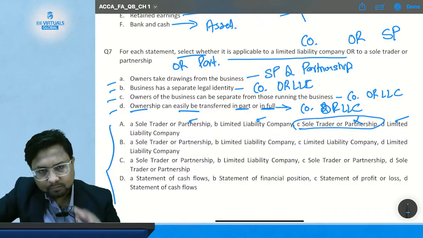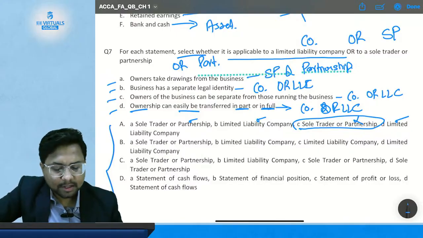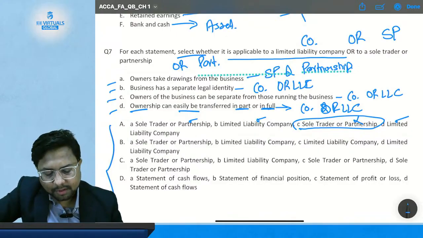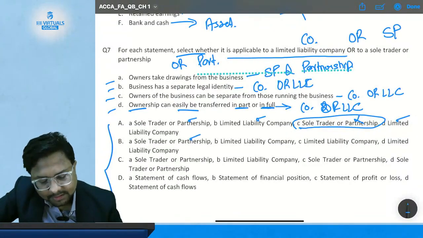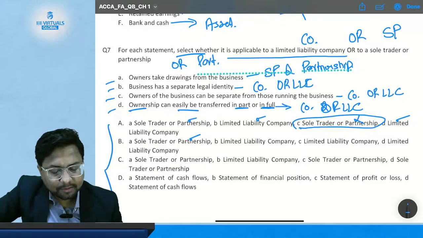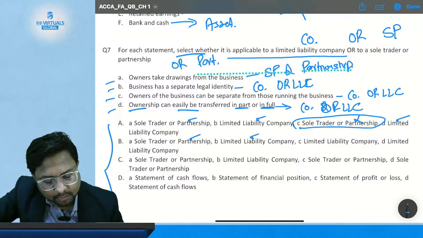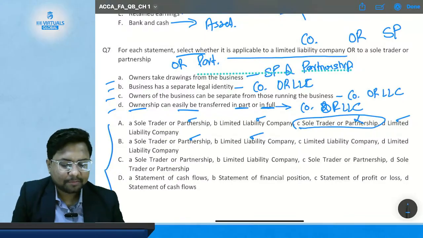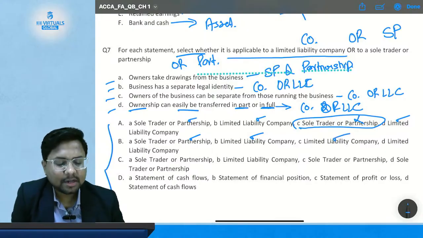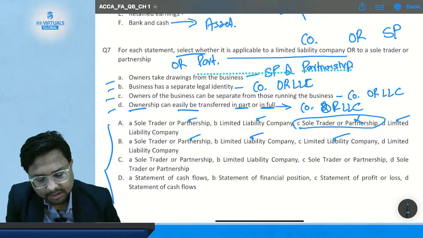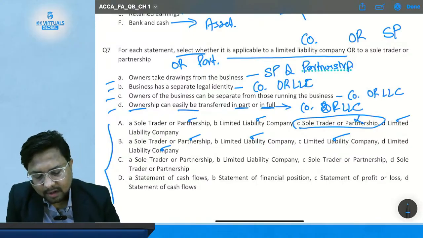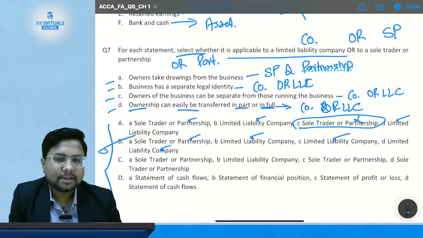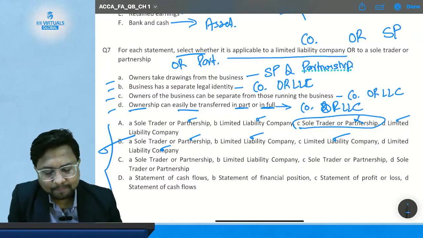answer. Now let's start assessing option number B, where statement A is regarding the sole trader or partnership. So okay, this is correct. Statement B is regarding the company. Okay, this is also correct. Statement C is regarding again the company, and statement D is also again regarding the company. So option number B is correct as per our answer. So the correct answer as of now is option B.